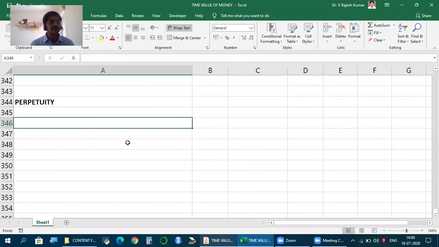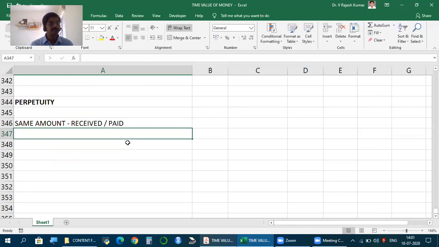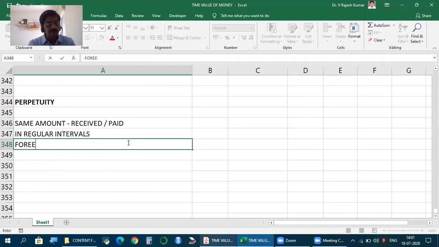Perpetuity. This is another special case that we have, and please observe. Now, what is perpetuity? Friends, the same amount received or paid, the same amount of inflow or outflow, in regular intervals. This was how we defined even annuity. Same amount received or paid in regular intervals, but in annuity we said for a given period of time. But friends, here it is forever. Forever, it is called perpetuity.